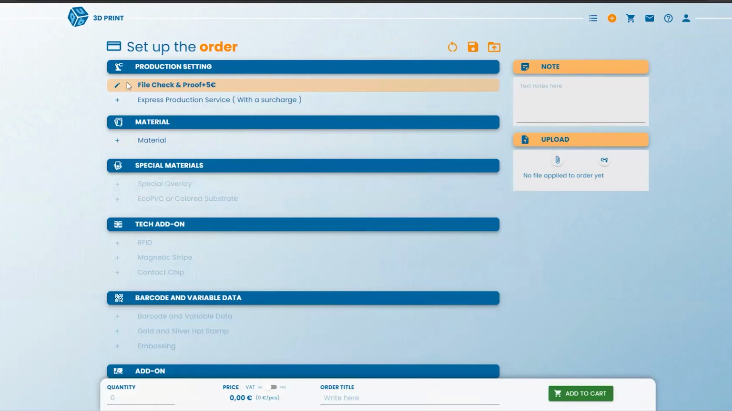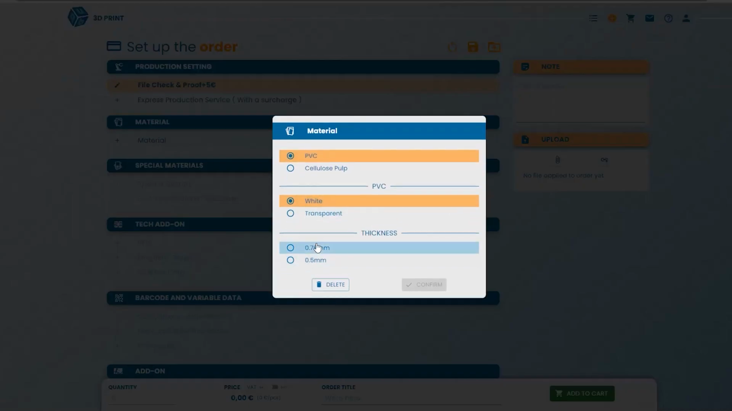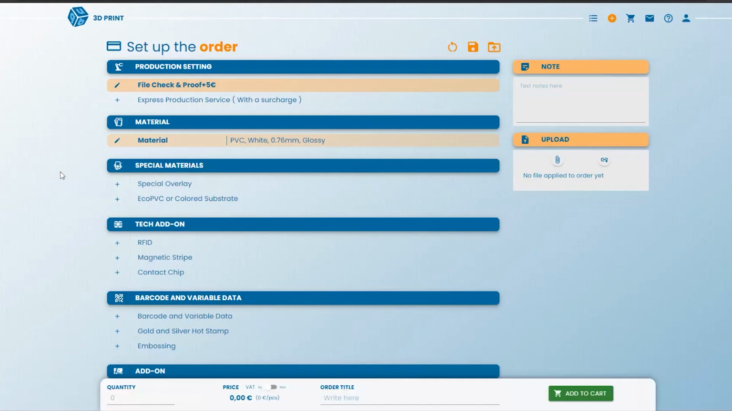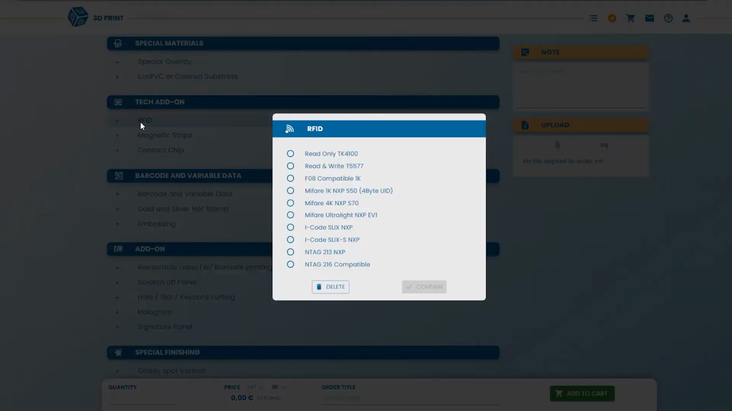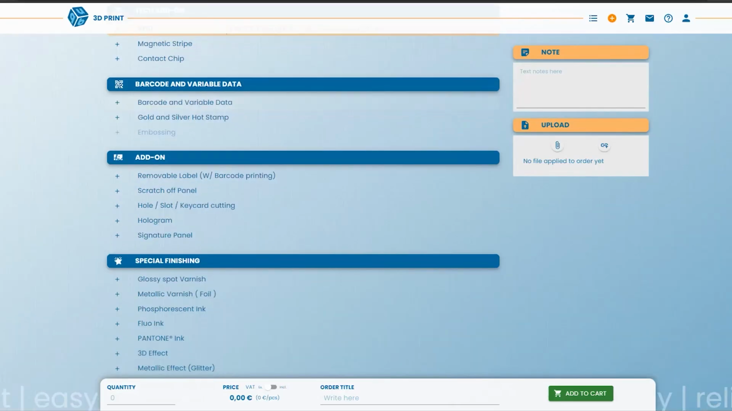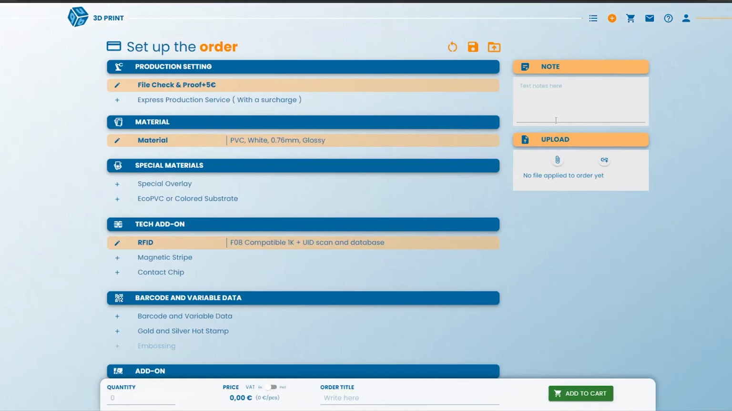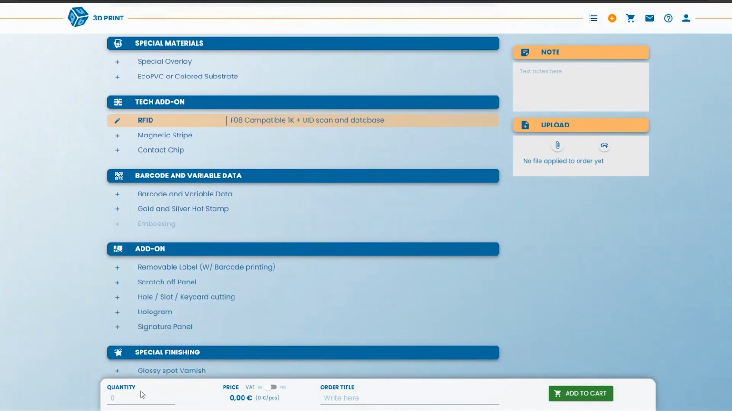For example, let me go back in the card section. I always order a card with a MIFARE compatible technology, and I need to choose again all of the characteristics of my card, for example, glossy this time. I need to click on RFID compatible. Maybe I want a new ID scan. Okay, confirm it. Now I can decide to save this feature in my presets.